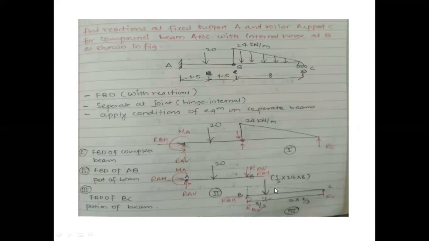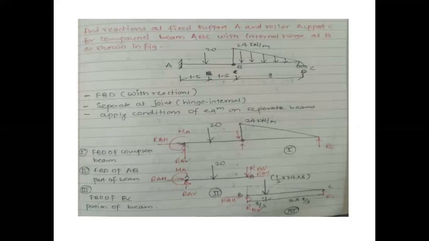Then triangular loading is there. It is very much known to you. Whenever a triangular load is given to me, its equivalent load will act at its CG. The triangle's CG will be 1/3 from this point and 2/3 from this point. Okay, it will act vertically downward. And the value of the point load will be the area of this triangle, 1/2, height is 24 and base is 8. For that reason, I have written the equivalent load over here.